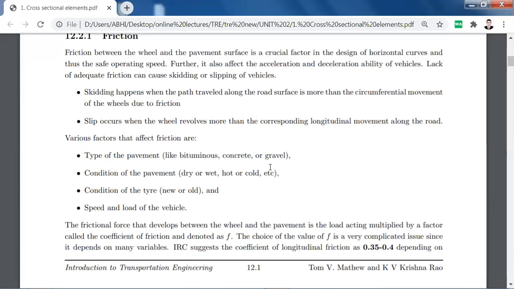Speed and load of the vehicle: the frictional force that develops between the wheel and the pavement is the load acting multiplied by a load factor, that is the coefficient of friction, and that is denoted as the small f. And it varies according to the IRC.